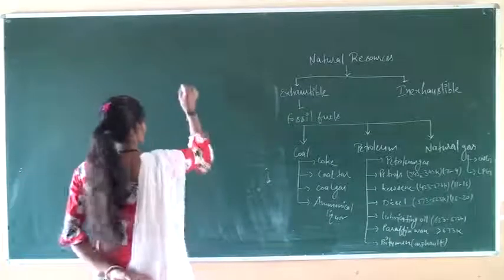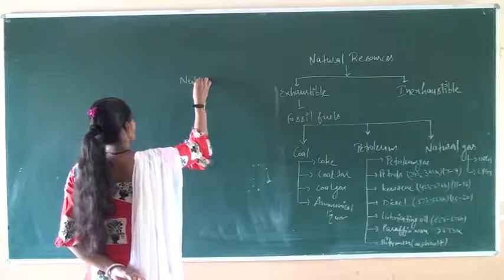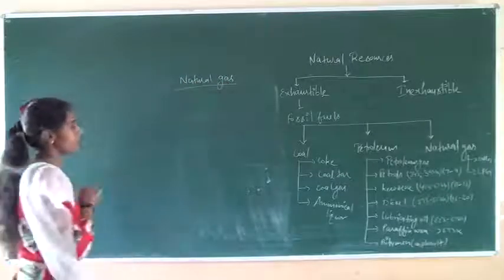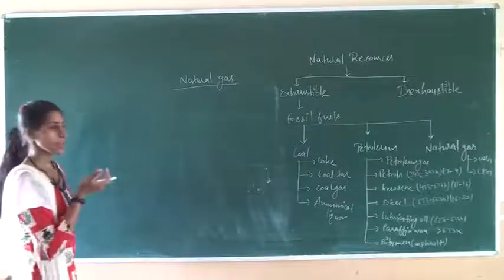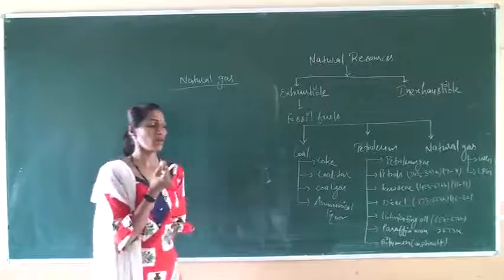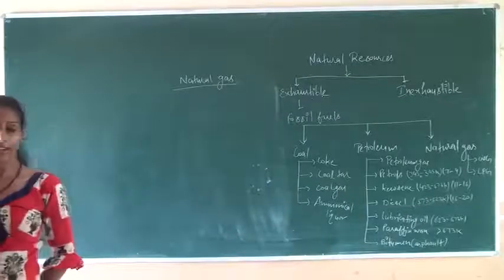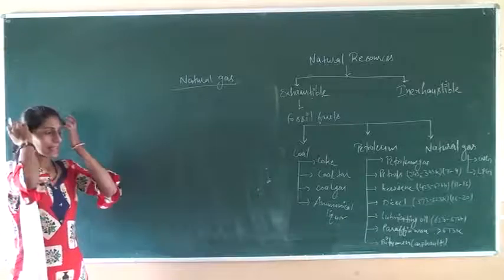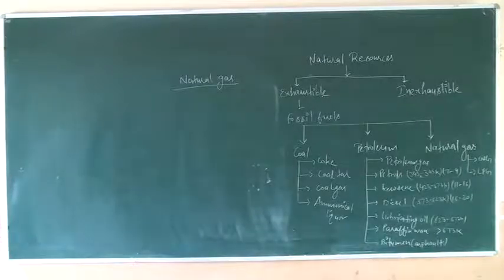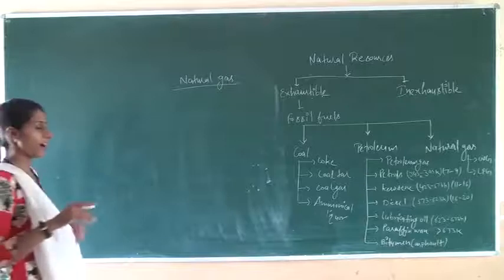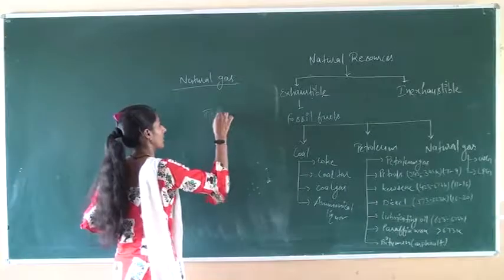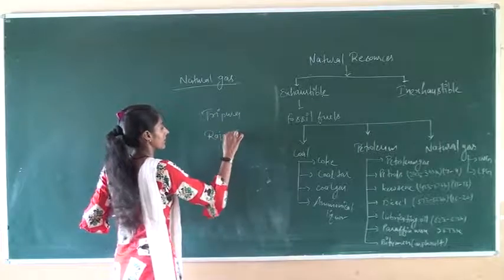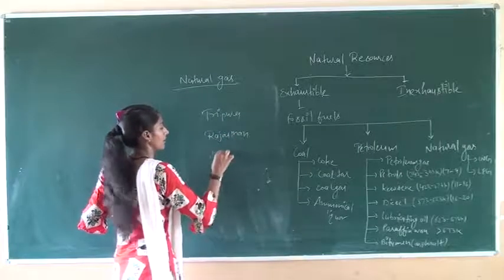Next one is about natural gas. Natural gas is also a mixture of many hydrocarbons. It is obtained in nature. It contains a mixture of gases. In India, it has been found in Tripura, Rajasthan and Maharashtra.